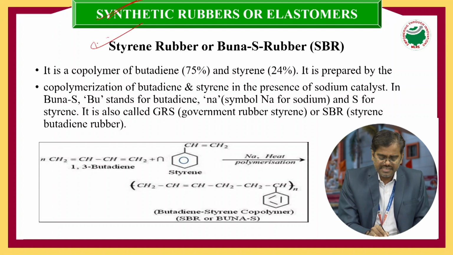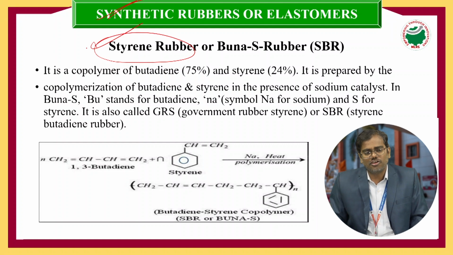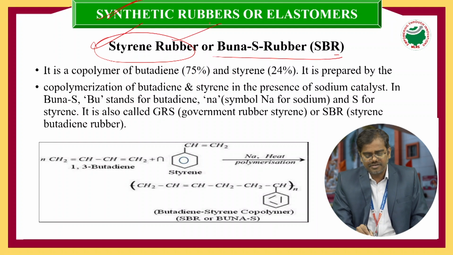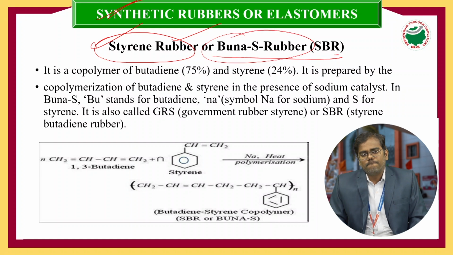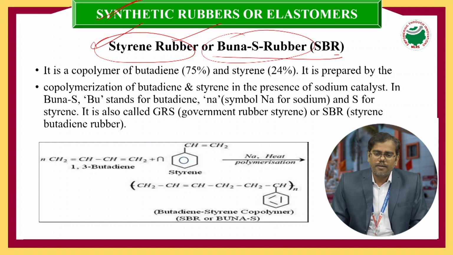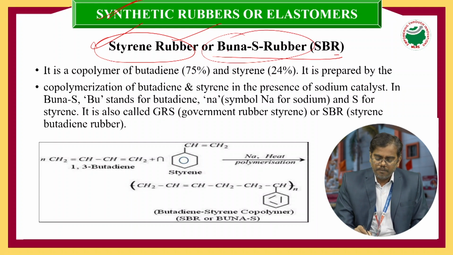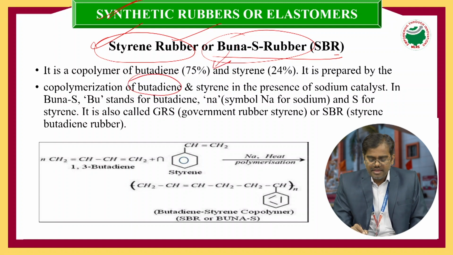Among these, the first one is Buna-S rubber, which is also called styrene rubber. Bu stands for butadiene, Na stands for sodium, and S stands for styrene.